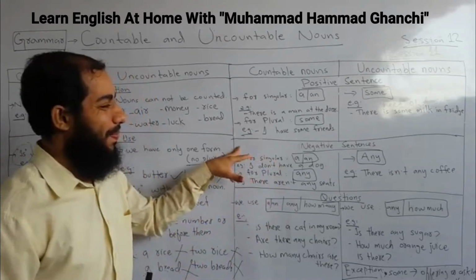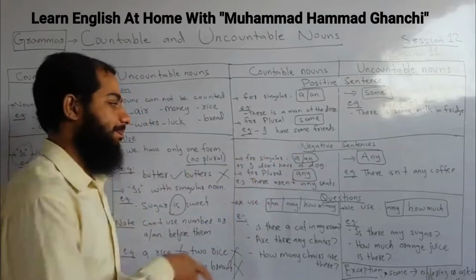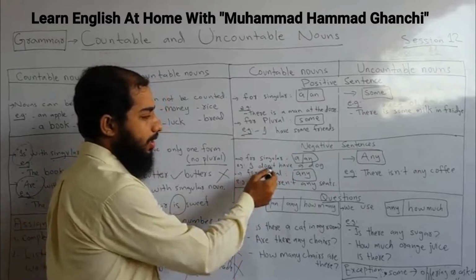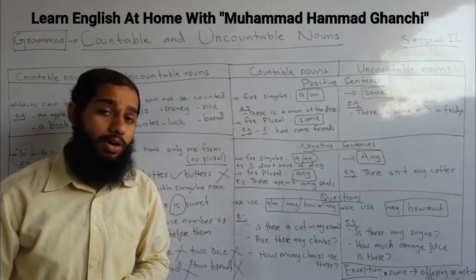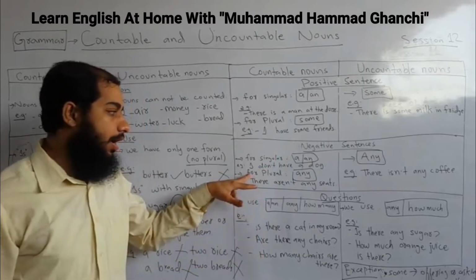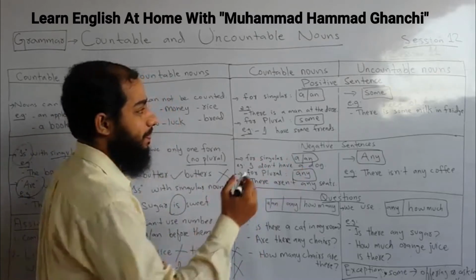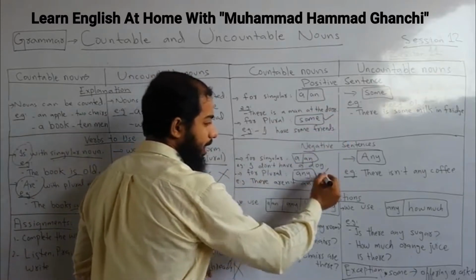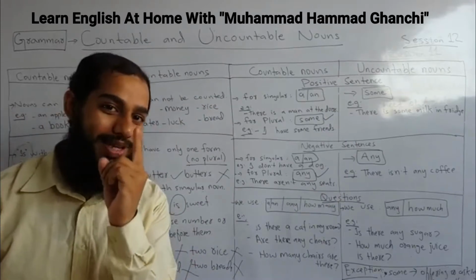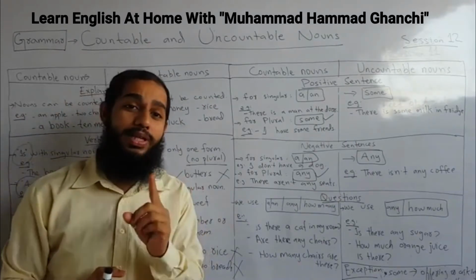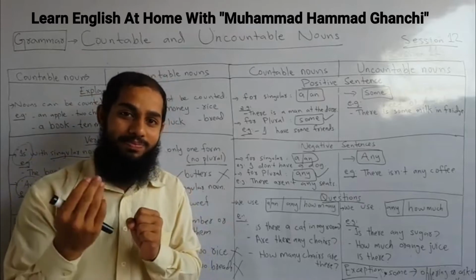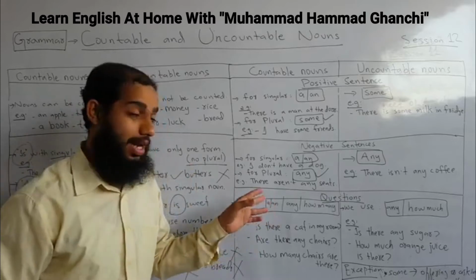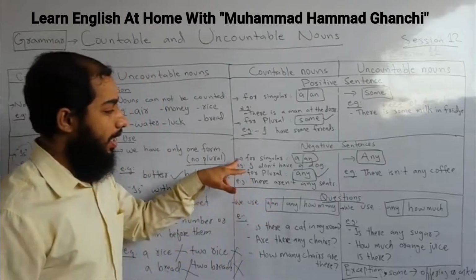Got it? Fine. Let's talk about negative sentences. For singular, we use a, an. Simple. I don't have a dog. For plural, we use any. That's interesting. See, a, an and are are the same, but when we go to positive, we use some. When we go to negative, we use any. Positive some, negative any. Repeat after me. Positive some, negative any. Repeat, repeat, and repeat, otherwise there is no other chance.